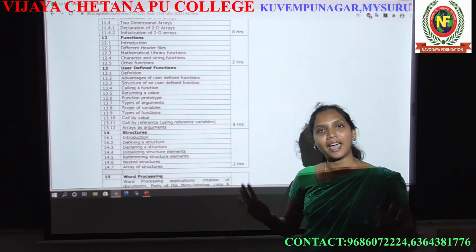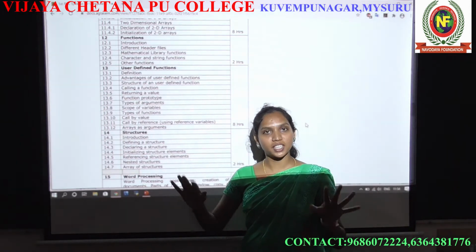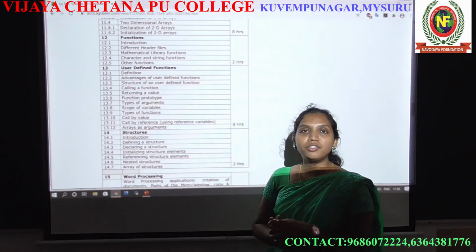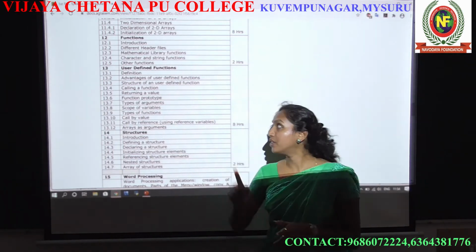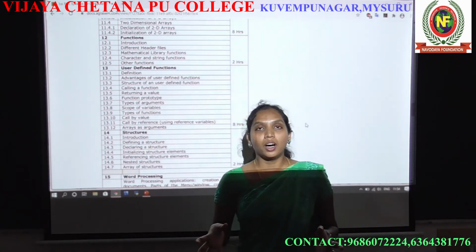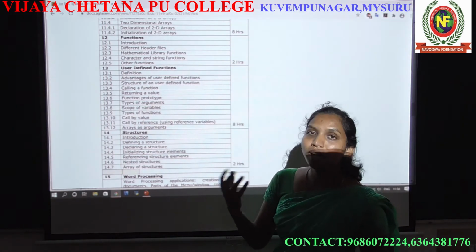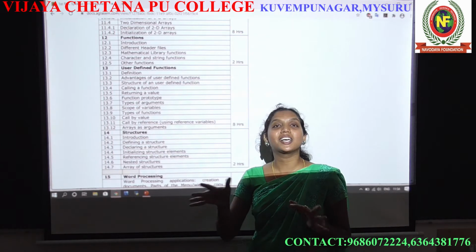Function is nothing but action. As of now, you just need to know what a function is. It is just an action. Okay. Next, user defined function. We have some functions in a computer, and there are different types. The first is the built-in function, which means it is already in the computer. We just use that function without doing anything. But a user defined function means it is customized.